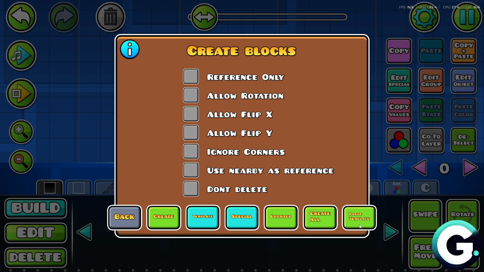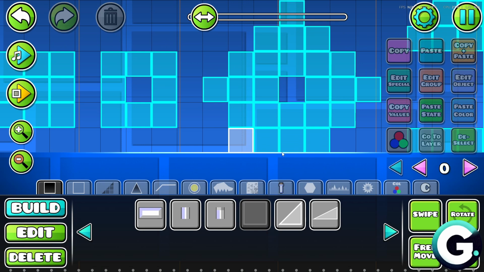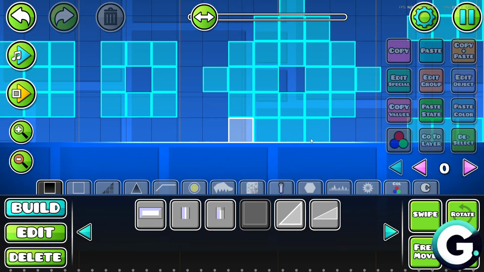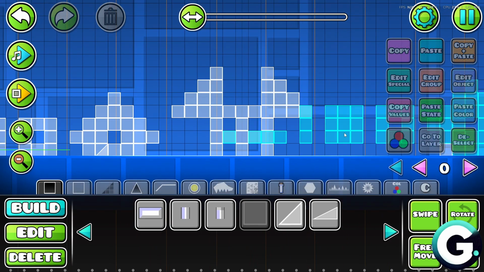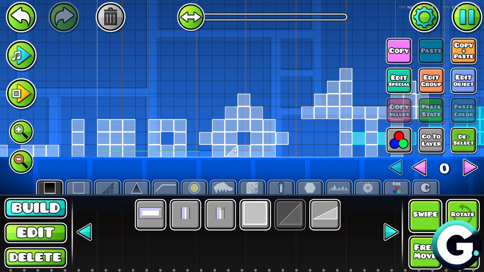So to make things easier, I'll just go ahead and place my template right here. And from there, I can then simply start building right away. So let me just go ahead and do that real quick with this slope right here. So I'm going to put some slopes on this specific bar. And from there, I have managed to do ramps or slopes in auto build.